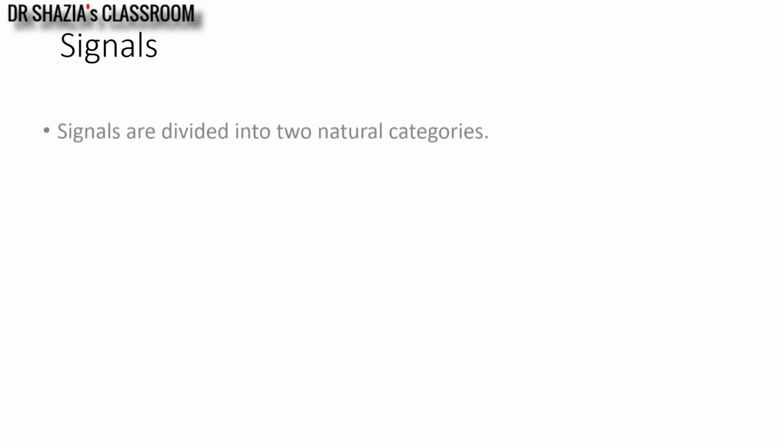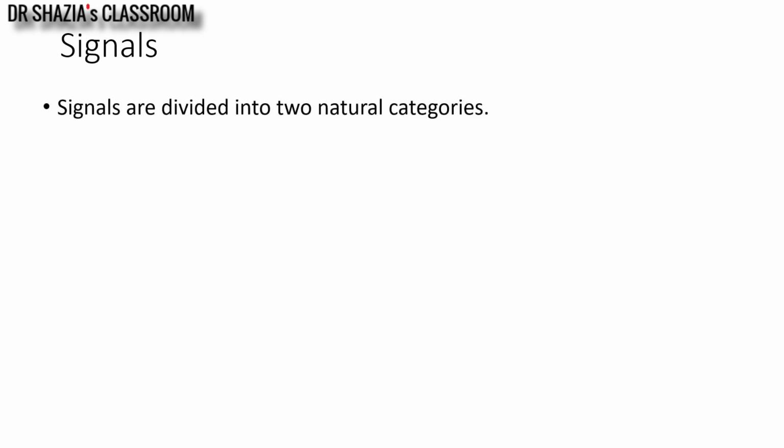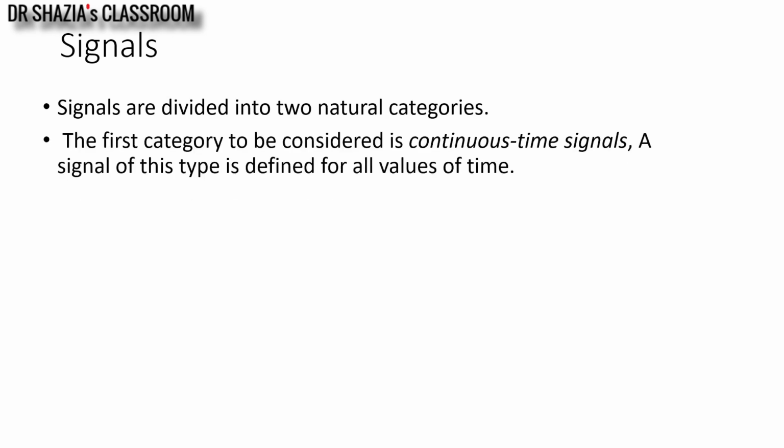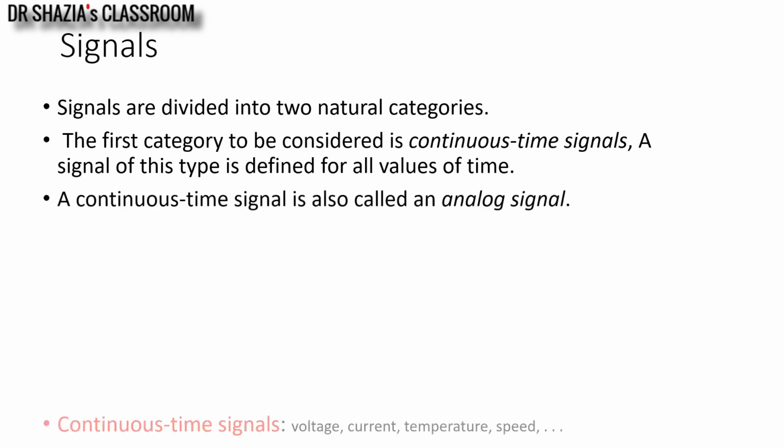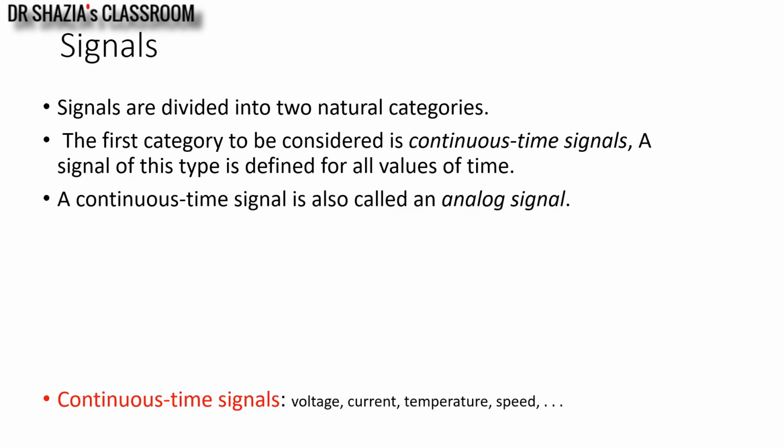To understand signals, first of all, signals are majorly divided into two natural categories based on the way they are generated. The first one is analog or continuous time signals. Examples are current, voltage, temperature measured continuously, a speech signal which is measured continuously, or the speed of a car.